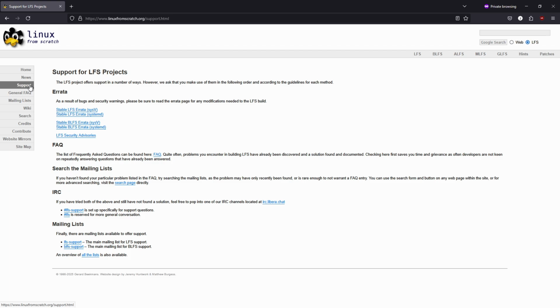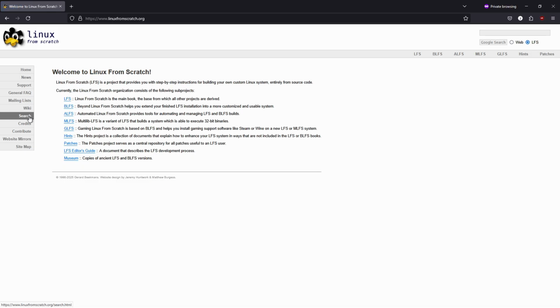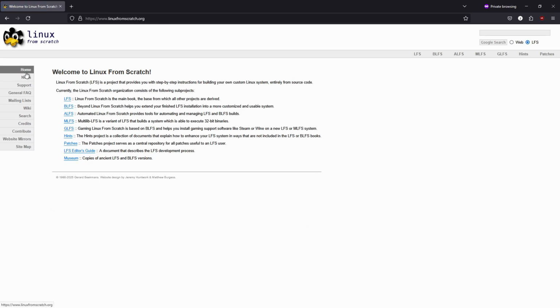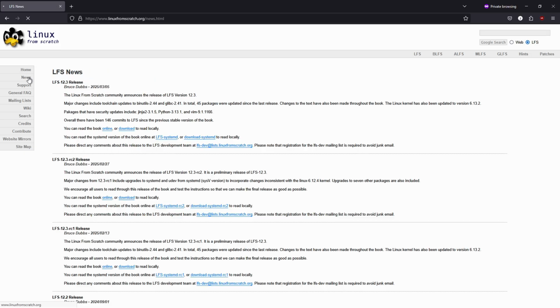After the initial build, ongoing maintenance involves repeating manual build processes and adjusting configurations as new versions of libraries and tools are released. While LFS offers deep insights into how Linux works under the hood, it is far too advanced for someone seeking a functional desktop or server right away. Beginners are better served by distributions that offer pre-compiled packages and automated installers.